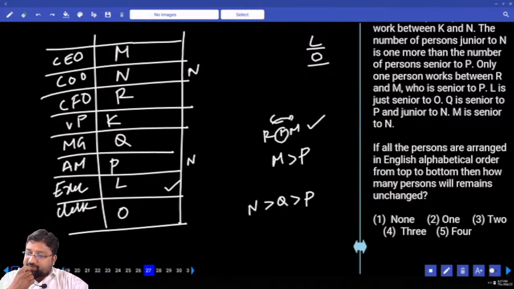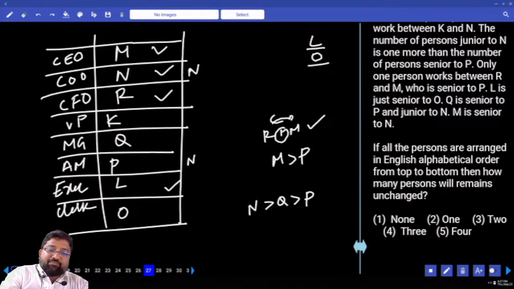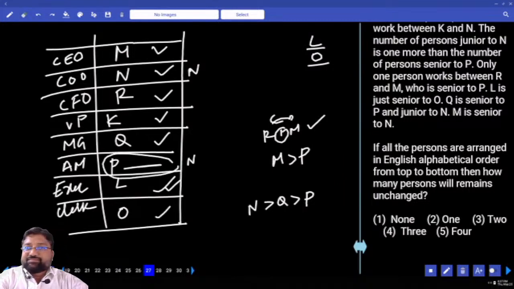If all the people are made to sit in English alphabetical order from top to bottom, how many persons will remain unchanged? In which order? Alphabetical order from where? Top to bottom. So, let's see. K, L, M, N, O, P, Q, R. How many remain unchanged? Only one. Who is he? P.